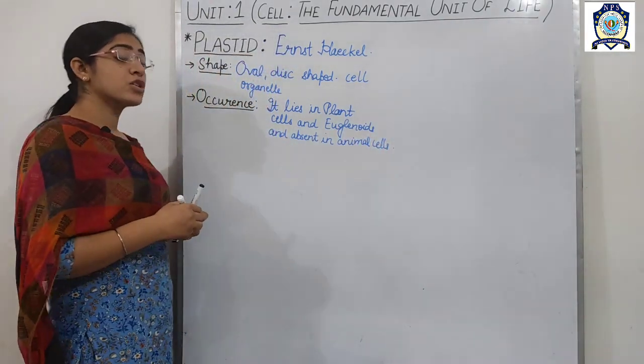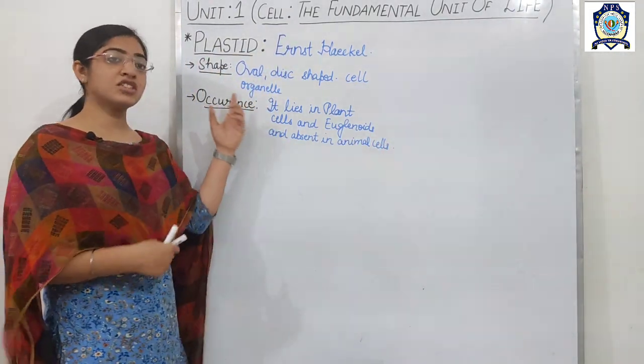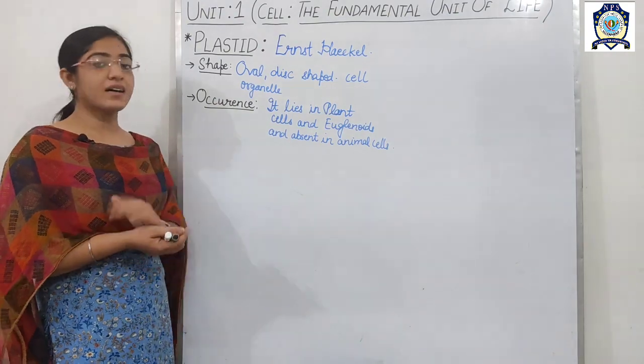Is it okay? So this is about the shape and the occurrence.